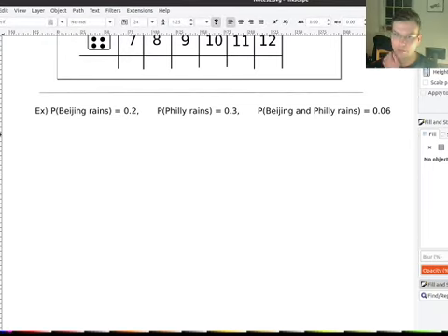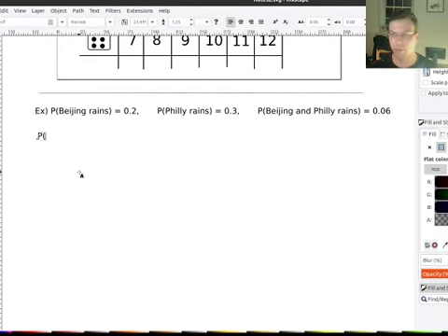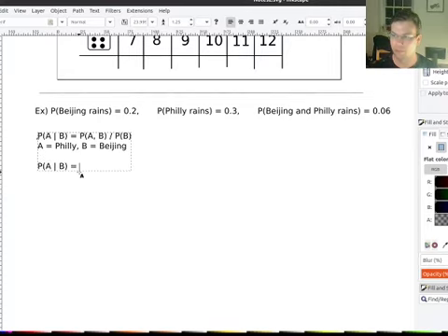So let's look at this and try to match it up with what we learned so far. We saw that the probability of an event A given B is the joint probability of A and B both occurring over the probability of B. Let's say that A is Philly and B is Beijing, B for Beijing. So what's the probability that it rains in Philly given that it rains in Beijing? Let's just plug these numbers into the formula.